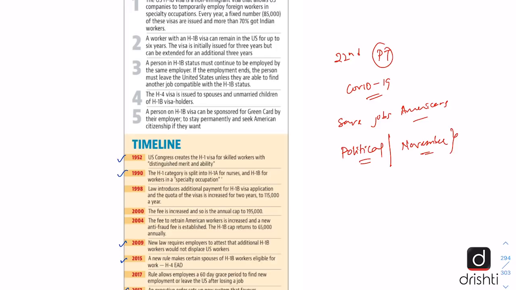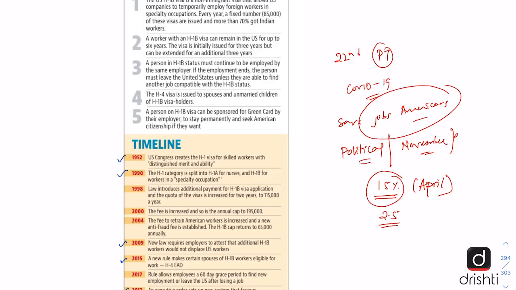And President Trump is hoping to gain some electoral dividends by trying to project himself as a savior of American jobs. As statistics point out, there was 15% unemployment in the month of April in the USA. But if we see sector-wise, then in the technology sector, only around 2.5% unemployment was there. And H-1B visas basically cater to the technology sector. So this seems like a political decision largely, taken with electoral gains in view.